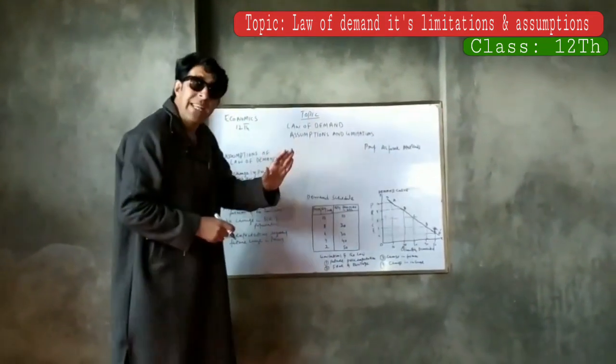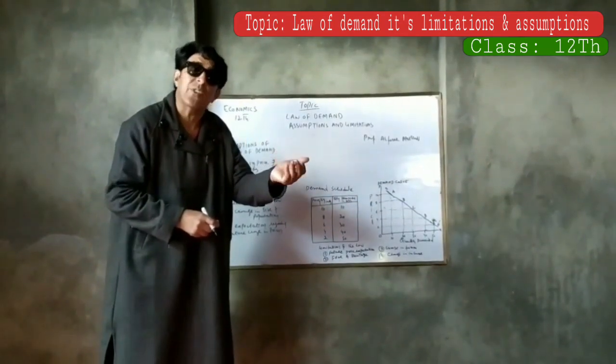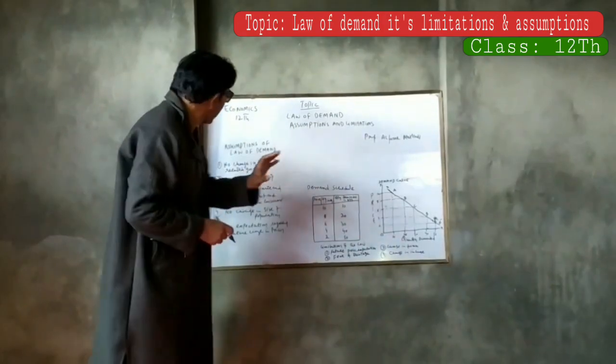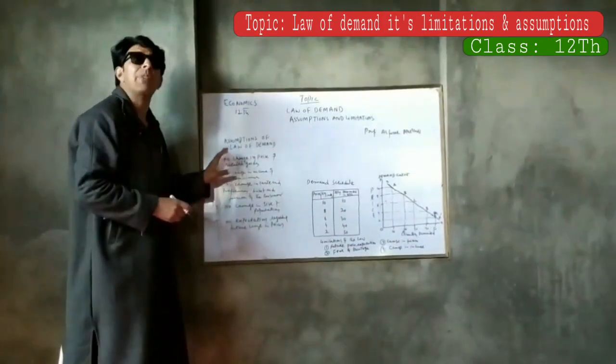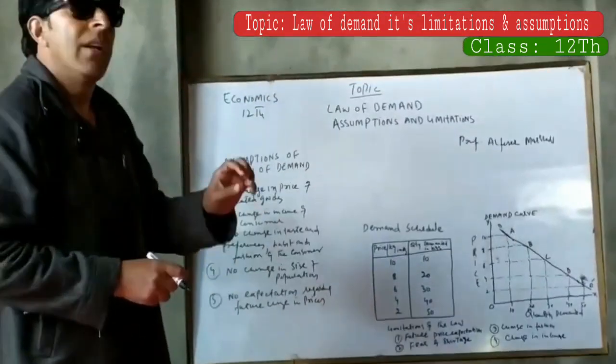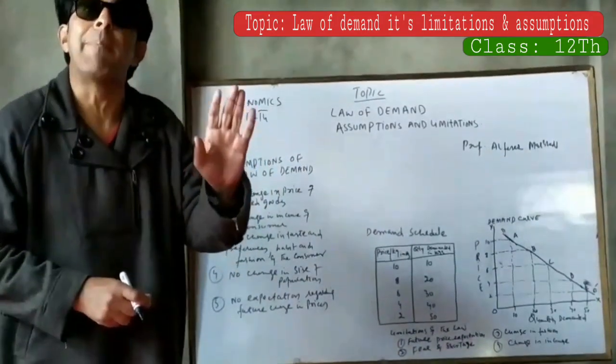So, in the meaning, we come to know that the law of demand shows the inverse relationship between the price and the demand. Now we come to the assumptions of the law of demand. If these assumptions are fulfilled, then the law of demand is applicable.